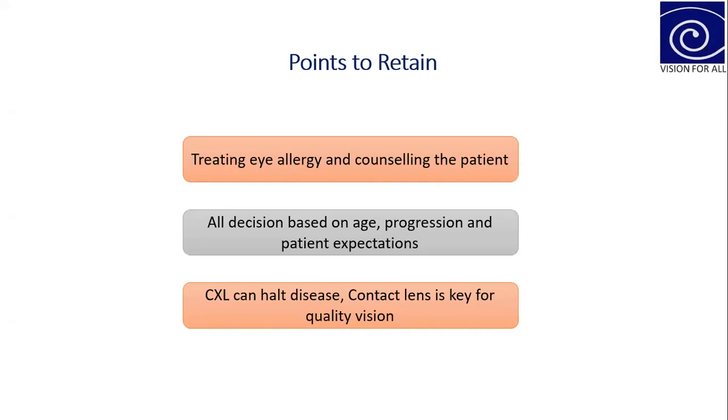Treatment, not fully, but partially, you can say that CXL or C3R is a kind of treatment where you have evidence that you can limit the progression. So contact lenses cannot limit the progression. Whether the patient uses contact lenses or not, the progression will be there if the patient is young.